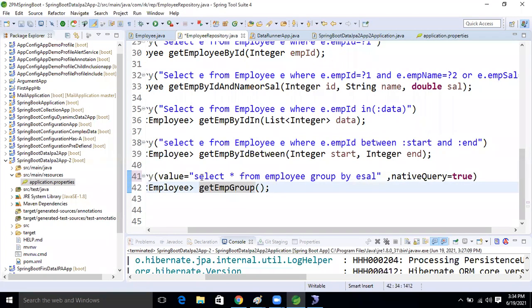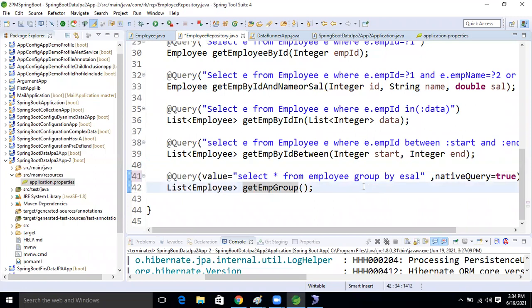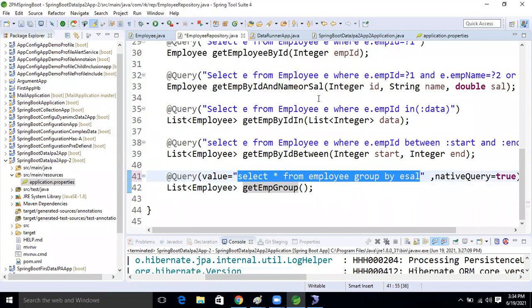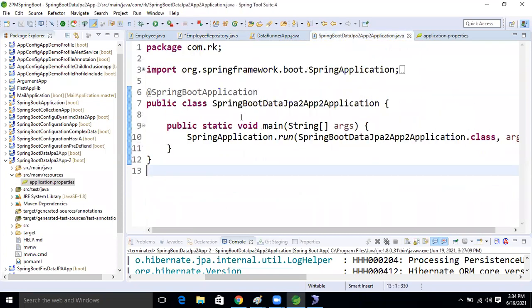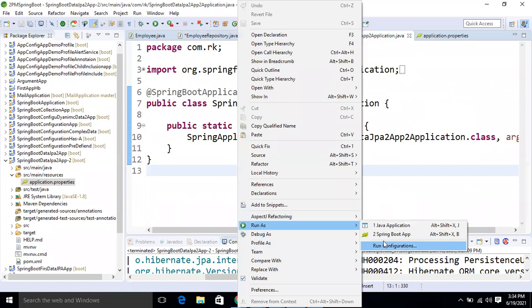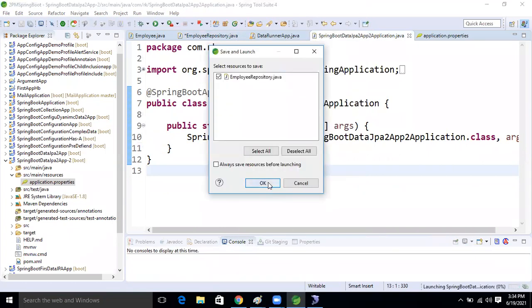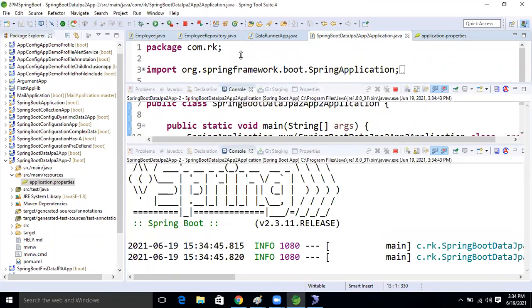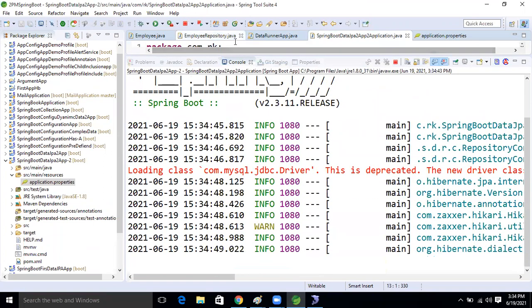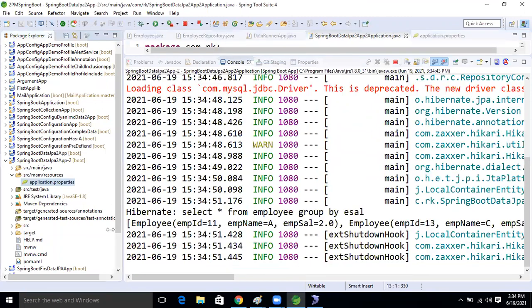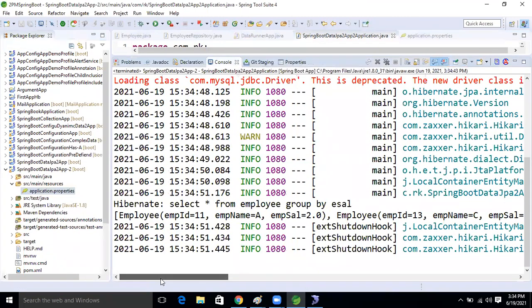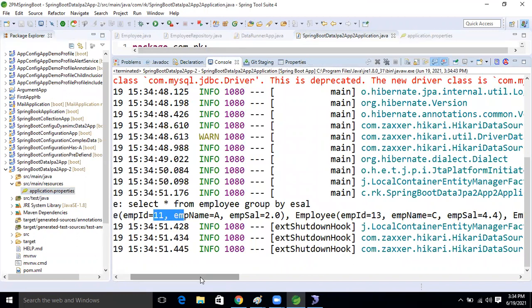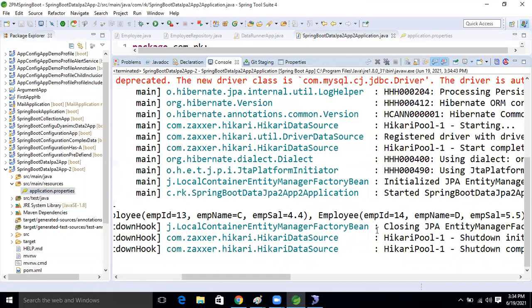If the syntax matches, then it will work. If the syntax does not match the database, then what will we get now, guys? We will get an error. So now let's run the application and see whether it's working or not. See this, guys, are we still getting the result? Yes, working: 11, 13 and 14.